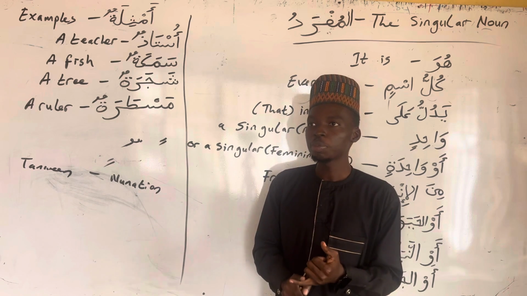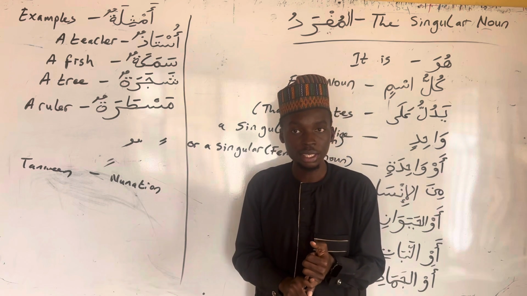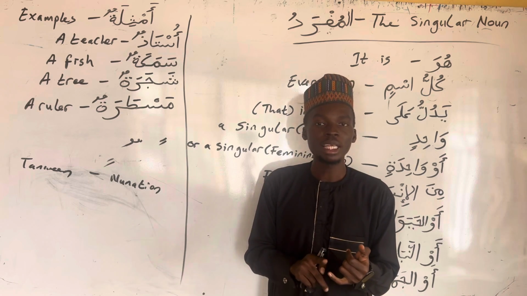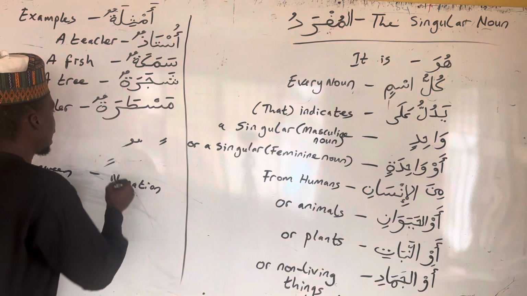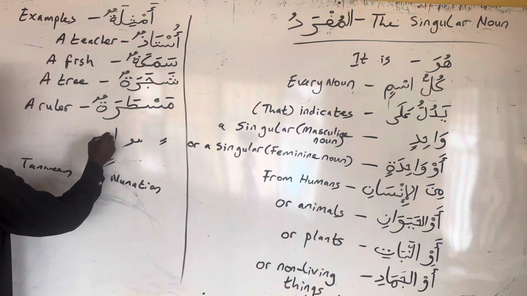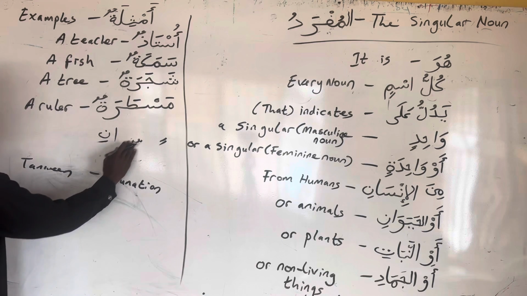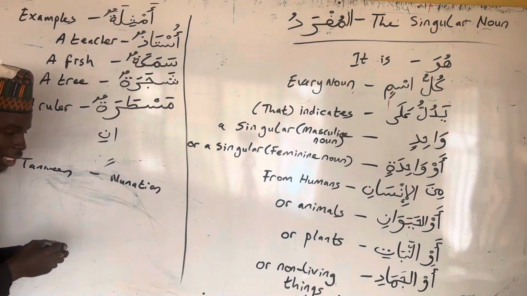So the second tip is that if you see the word ending with alif and nun, where the nun takes on a kasra, automatically you know that it cannot be a singular noun.